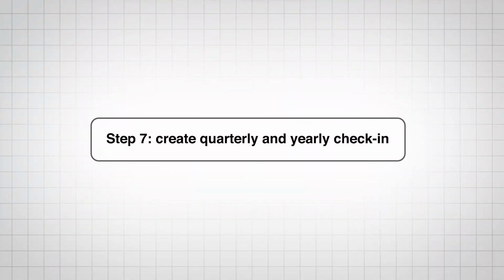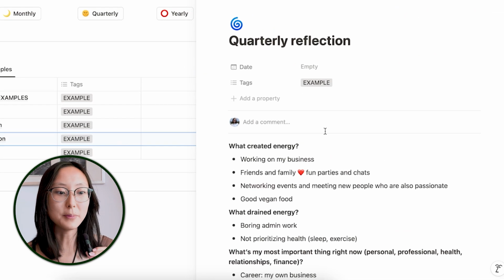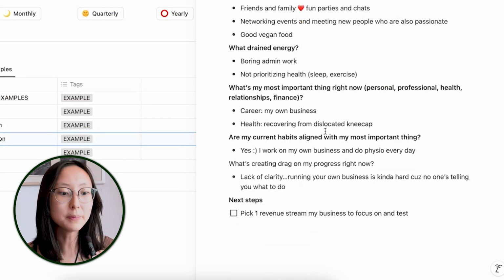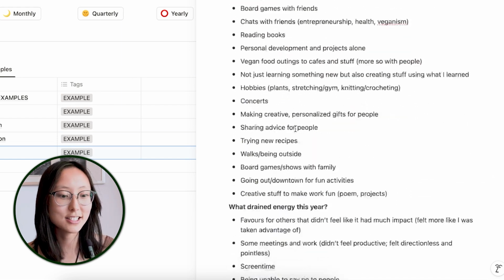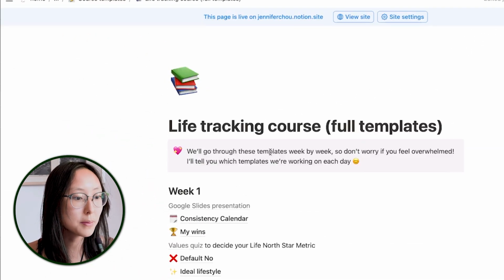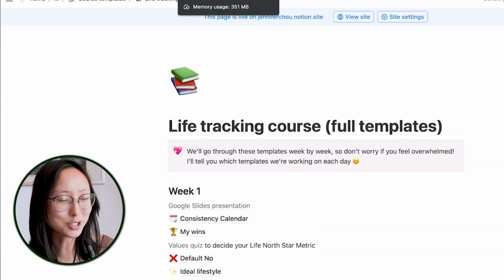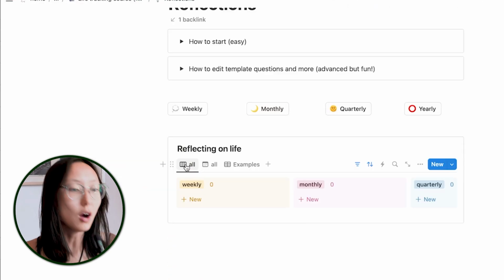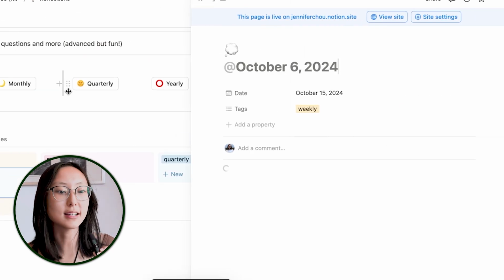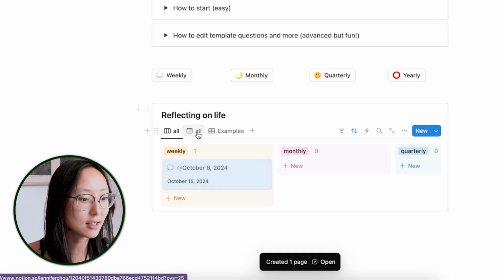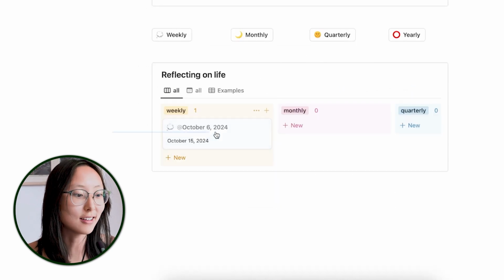Now, step 7, create quarterly and yearly check-ins. So here are the reflection questions I have made for you for that. It's part of my template for my life tracking course. So if you sign up for the course, you will get access to all of these templates and way more here. There's so much. It's kind of like a Notion tutorial course and a life tracking course. Oh, and what's so cool about this template is that you press a button and it just makes an entry for you. And then you can see it on your calendar, and it's just so satisfying to see it all filled out on your calendar.